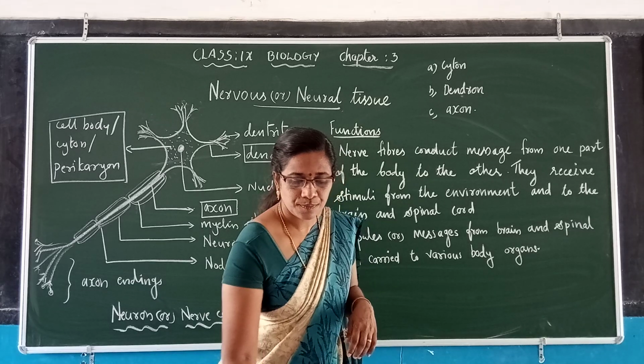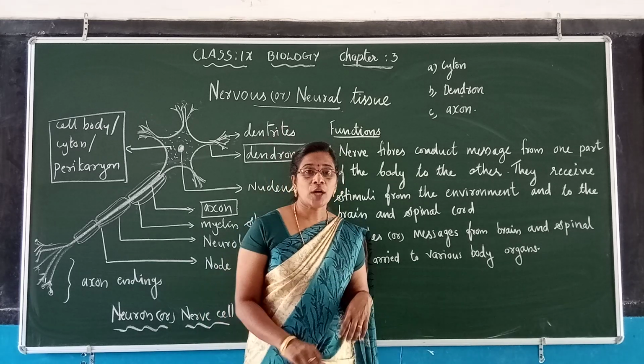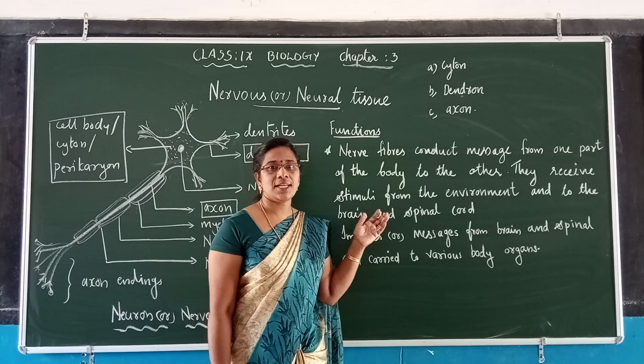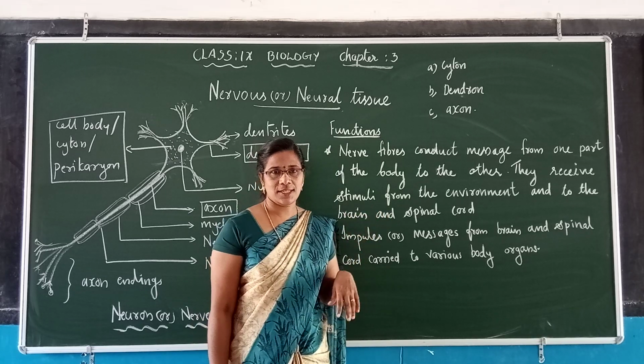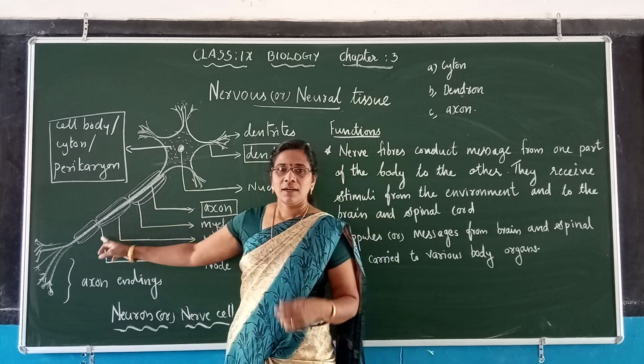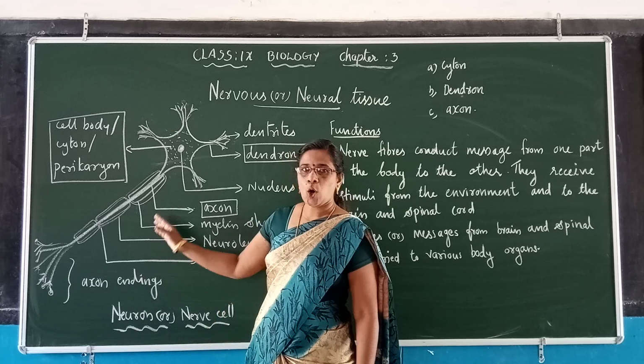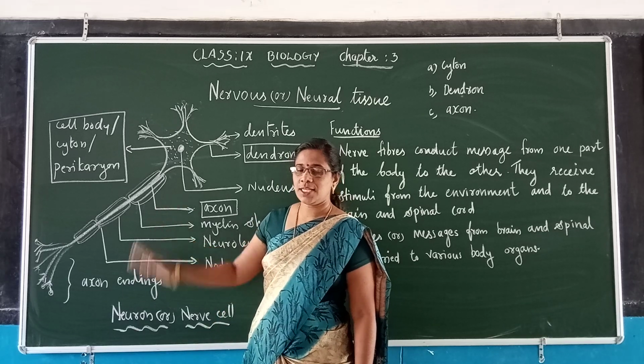Now, which is the longest cell? Nerve cells, especially the nerve cells of the elephant. The axon is sometimes a minimum of 1 meter, sometimes more than 1 meter. Okay, the longest cell is the nerve cell.